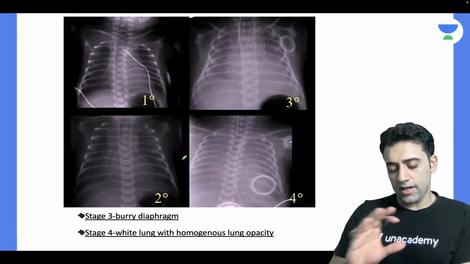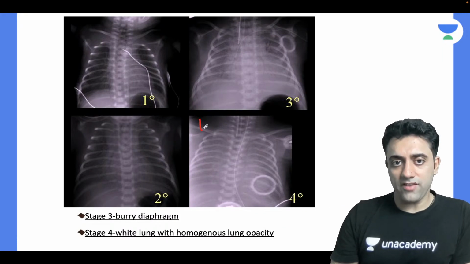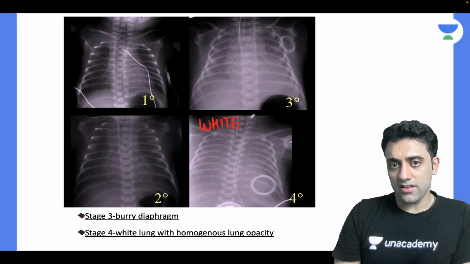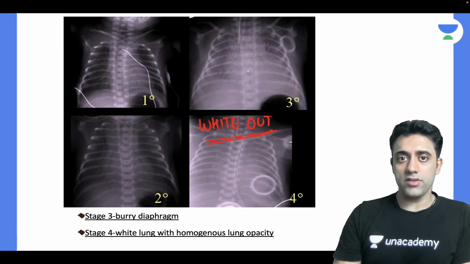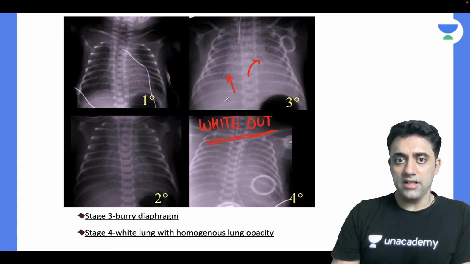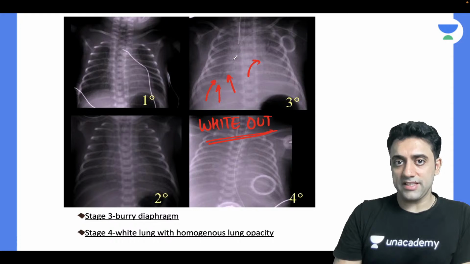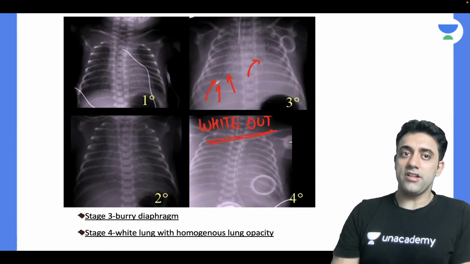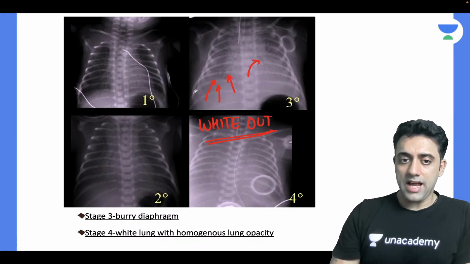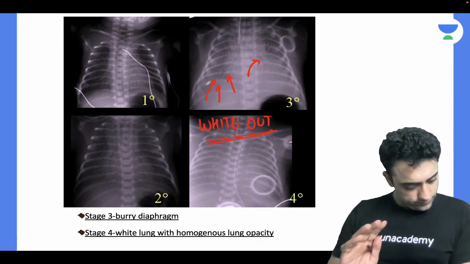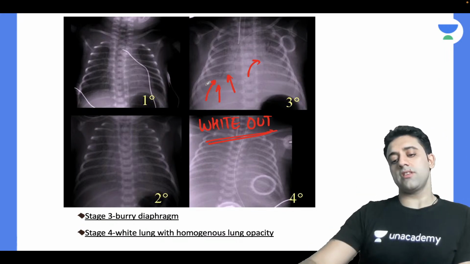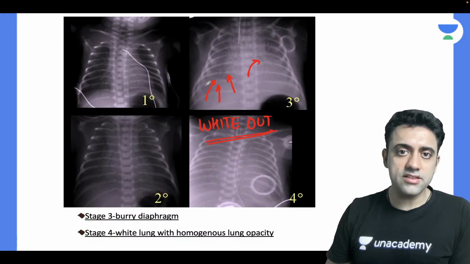That's it. So the take home message is that in a case of HMD, number one, you will see a white out lung. This is one thing I understood, white out lung. One thing I also understood, ये चीज है, ये वाला, this is an air bronchogram. This is an air bronchogram or a reticulogranular pattern, and that's what you see, right? That's it. That finishes the first half of this class.